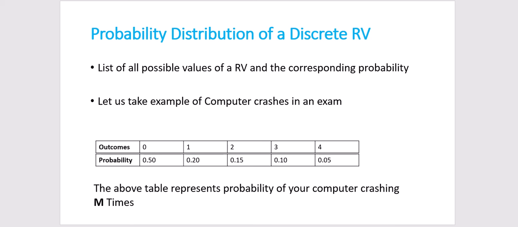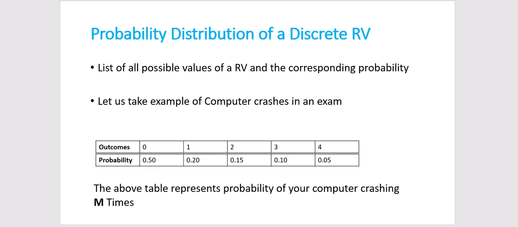And just hypothetically, just to move things forward, we'll consider that the probability that a system never crashes is 50%. The probability that it crashes once is 0.20 or 20%, and so on. So this is a very simple example where we have the outcomes, we have defined a random variable, and then we have the corresponding probability. So the set of all the possible events along with their probabilities creates a probability distribution of a discrete random variable. Very easy to understand.